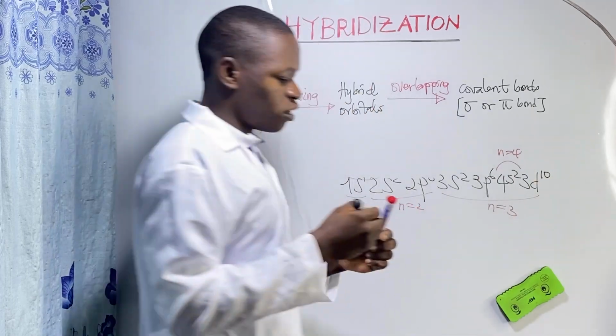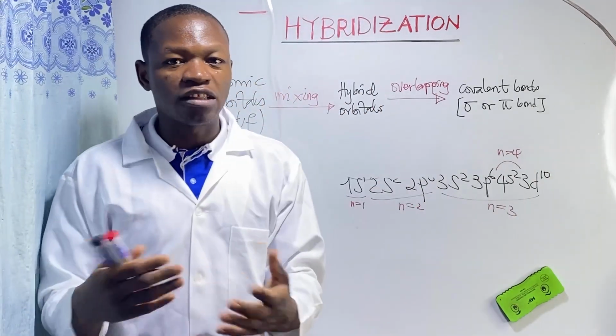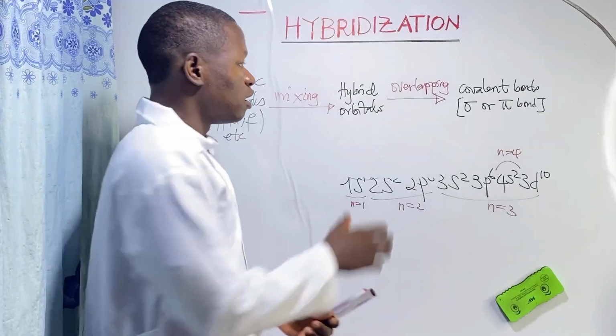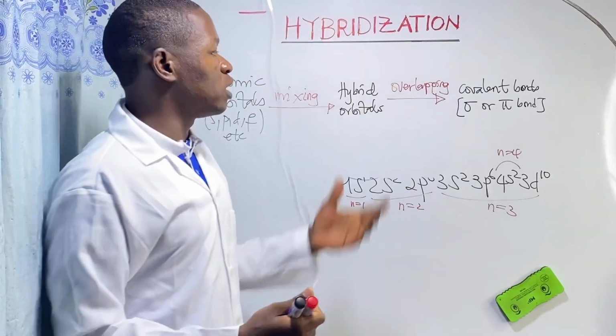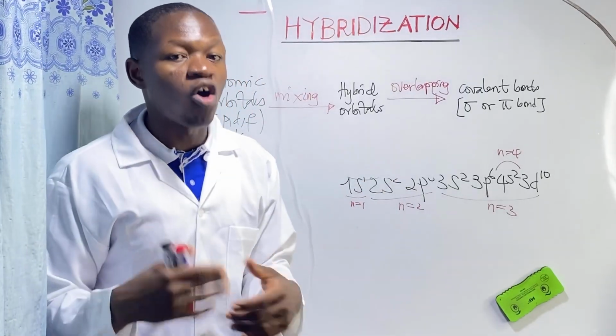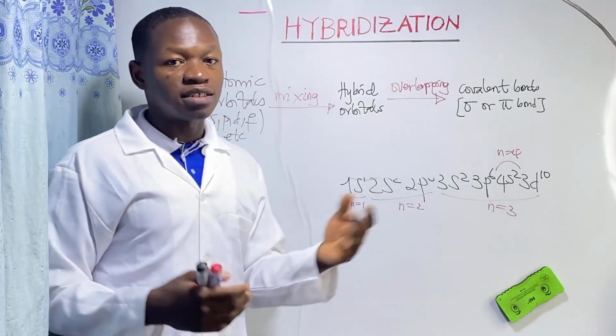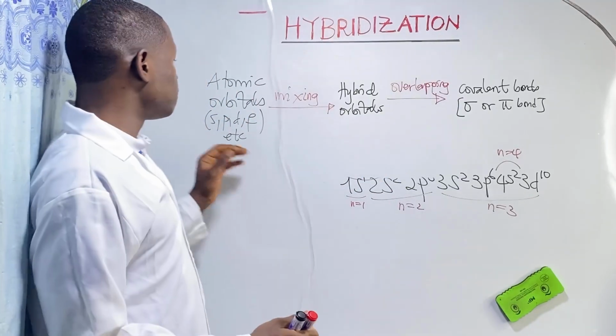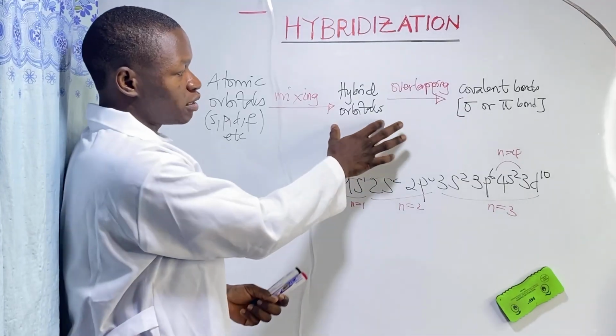So the overlapping of hybrid orbitals as well as atomic orbitals can take place between hybrid orbitals only, or between hybrid orbitals as well as unhybridized orbitals. Look at the orbitals here.